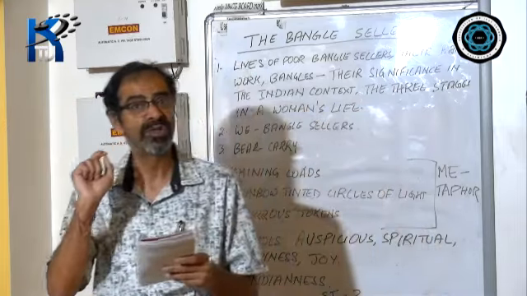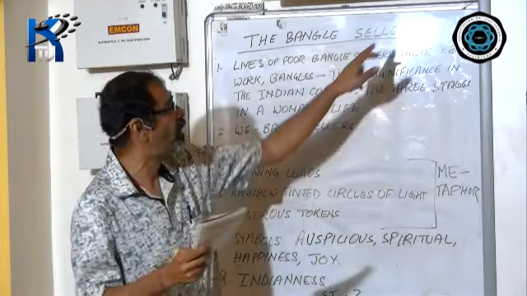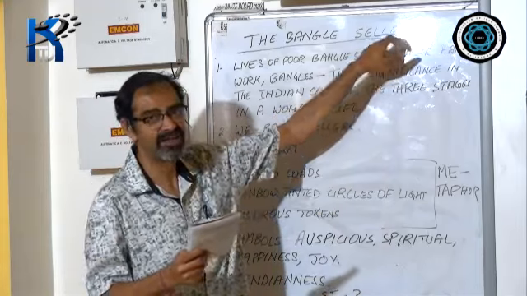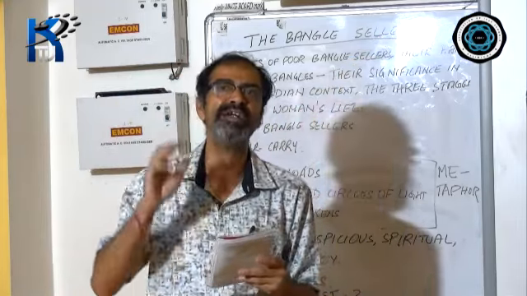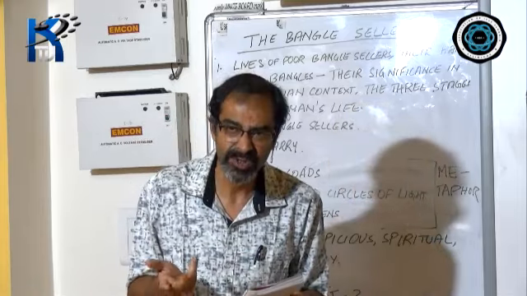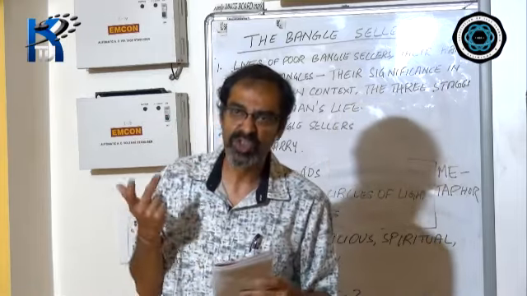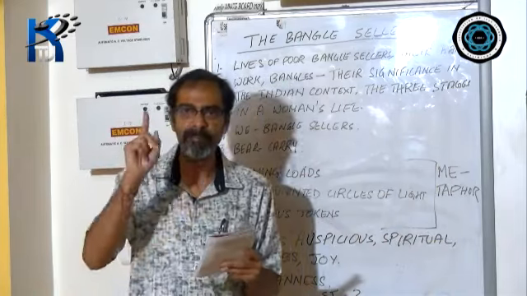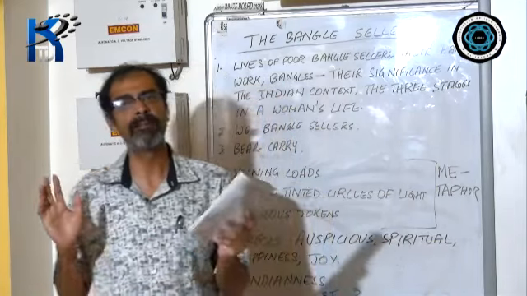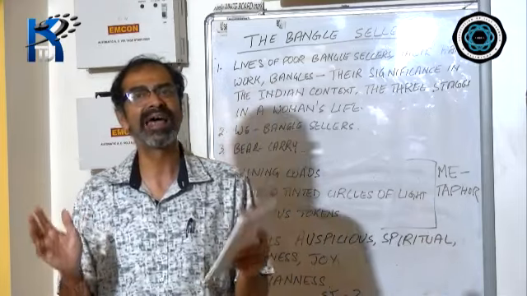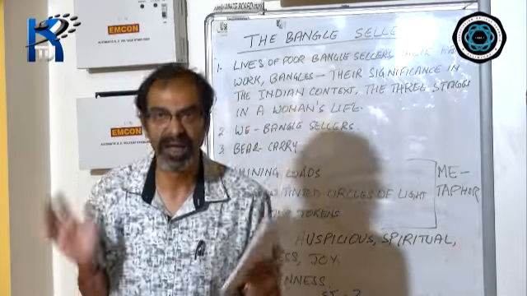You will notice in the title of the poem you have the plural sellers, and in the first line of the poem you have the word we. That means the poetess is not talking about one particular bangle seller, but she is talking about the bangle sellers in general.